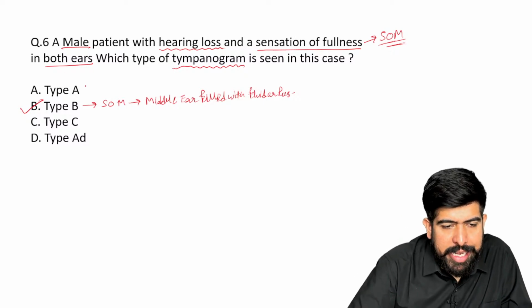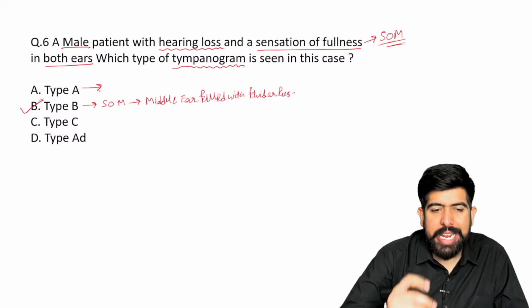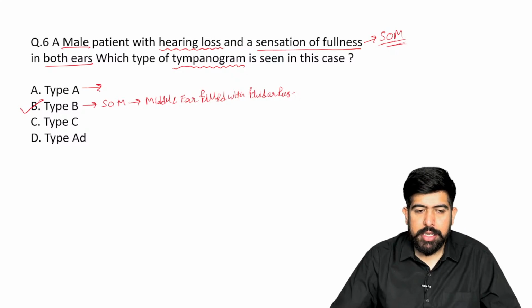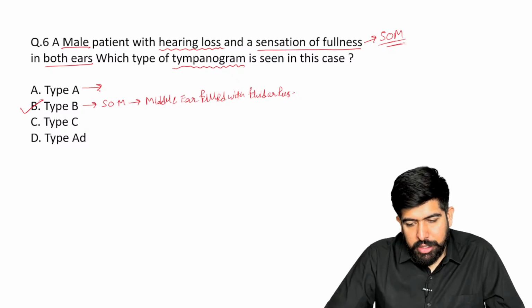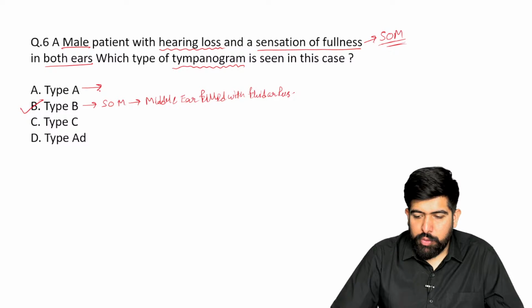Now tell me, where can we see the type A tympanogram? Anyone of you guys? One doctor replied about AD. Very good, doctor.